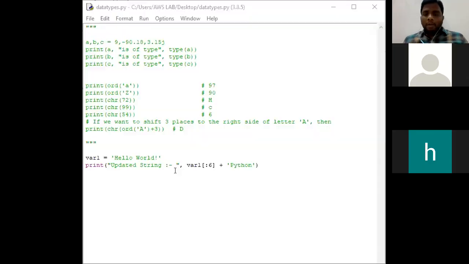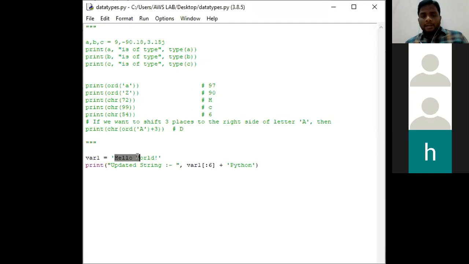Okay. Now I am having a doubt. Suppose I want to replace from W onwards. So how can I change my index value? What I am telling you is I want to update my variable from W onwards. That means this particular string must be kept as it is. So in place of 6 we need to mention 7.